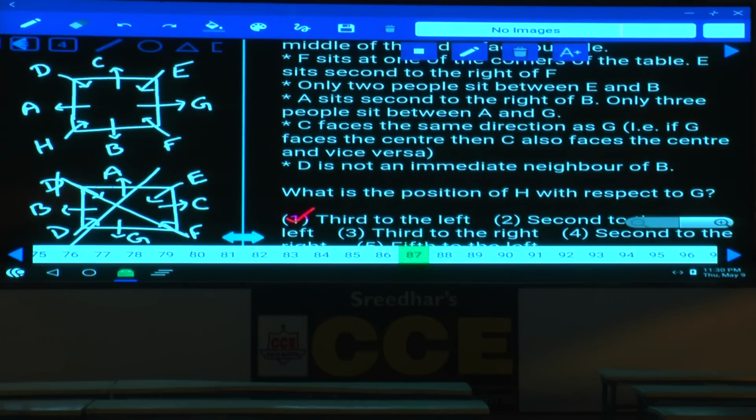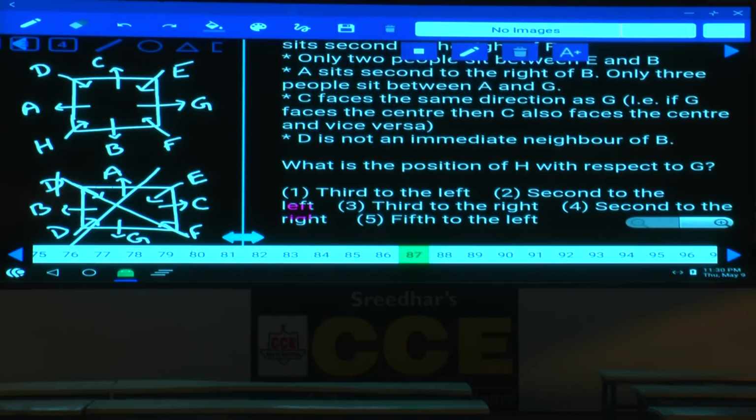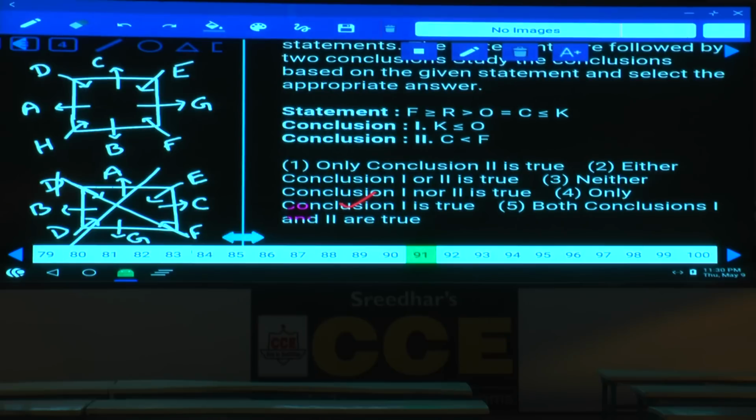Then 87, what is the position of H with respect to G? H with respect to G is away, third to the right, that is choice 3, 87. Then after this 87, now we have 88 to 90, these three are data sufficiency, but 91 to 95 is there.